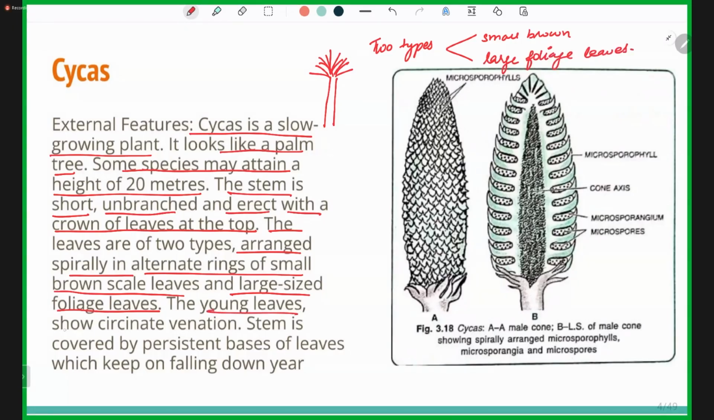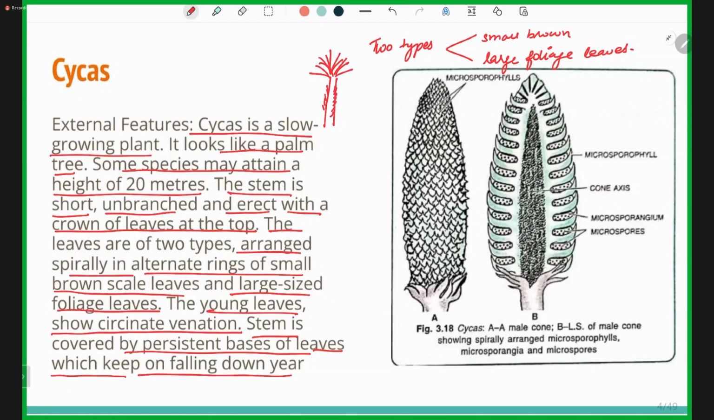The young leaves show circinate venation. So the young leaf is showing circinate venation. The stem is covered by persistent bases of leaves which keep on falling down through the year.